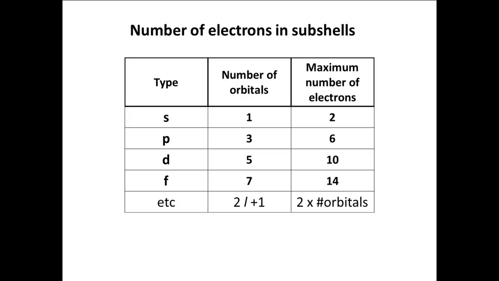So here is a table that shows both the number of orbitals in each of the subshell types and the maximum number of electrons each type of subshell can hold. For any specific type, we can find the number of orbitals by multiplying the number value of L by 2 and adding 1. The maximum number of electrons is then twice that number. If you would like to copy this table, you can pause the video here.